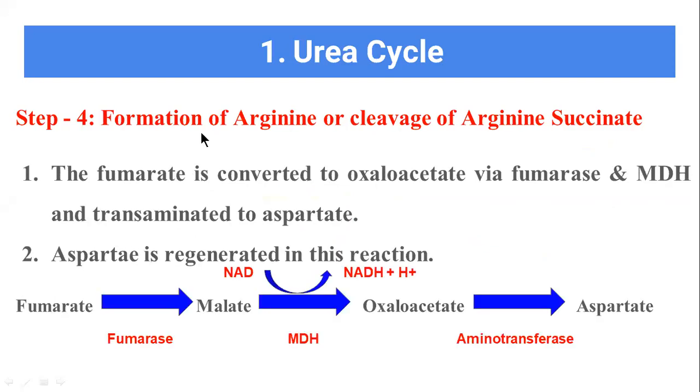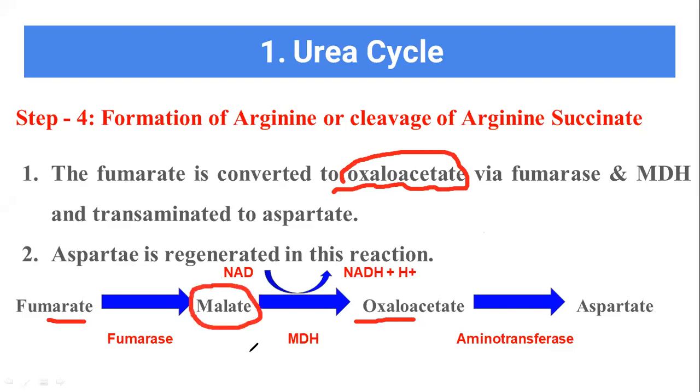So in the step 4, the fumarate which we got from the cleavage of the arginosuccinate, now what is it going to do? Now this fumarate is going to be converted into oxaloacetate. During this reaction, a substance malate is produced in between.